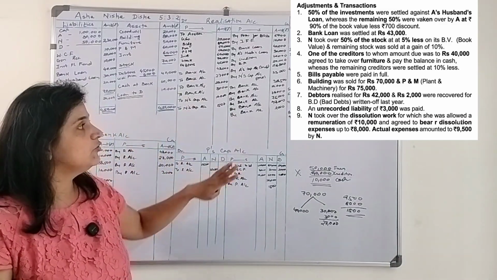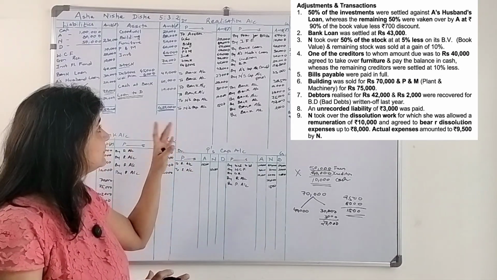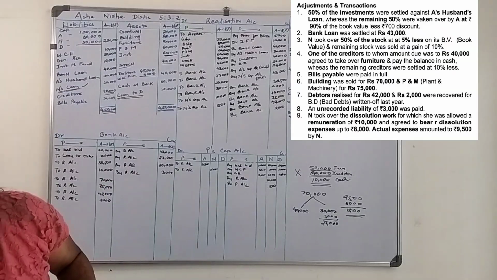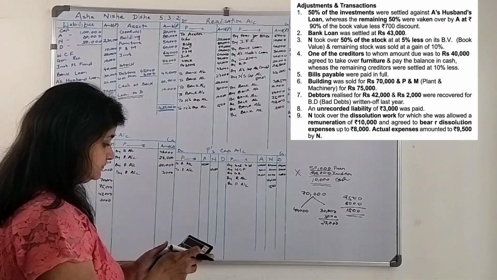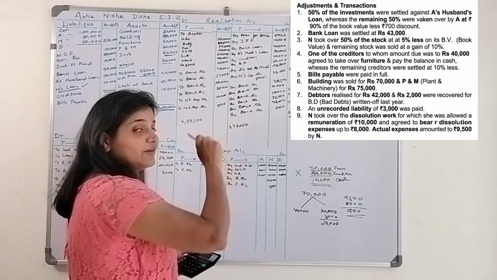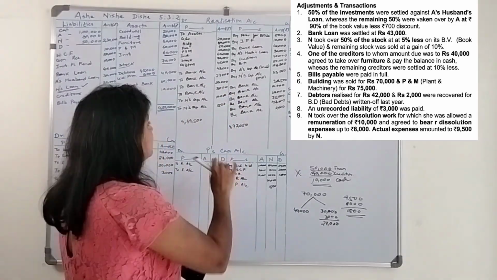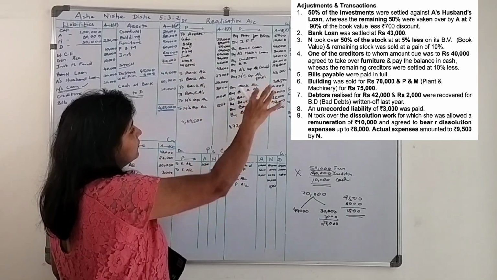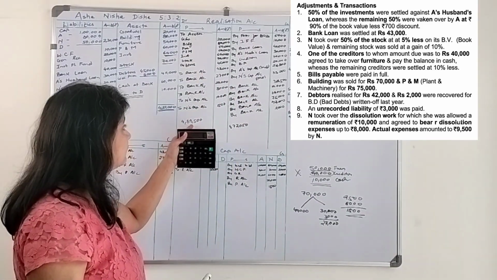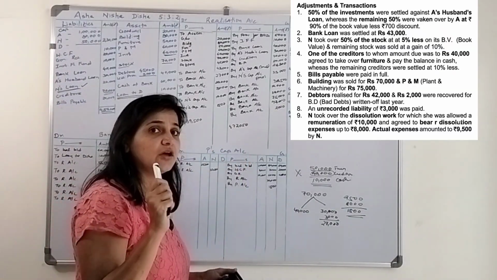I hope you got all these transactions. We give effect to all these transactions and see whether there is a realization profit or loss. I didn't want to waste time, so I paused for the calculation. The debit side comes to 4,89,500, whereas the credit side comes to 4,72,050.